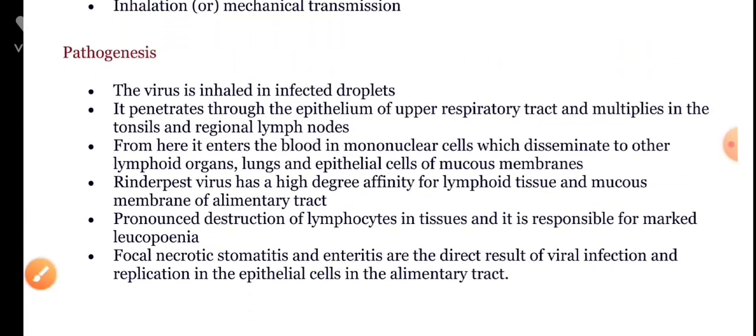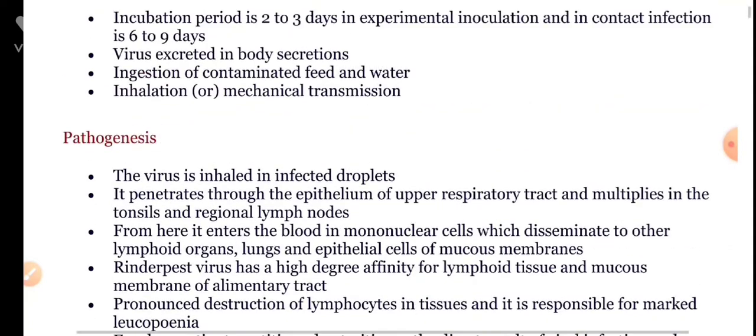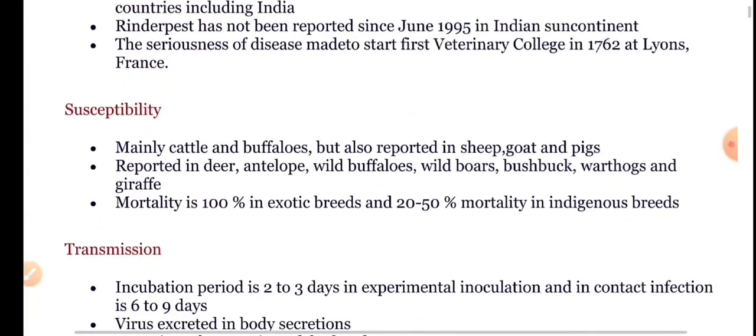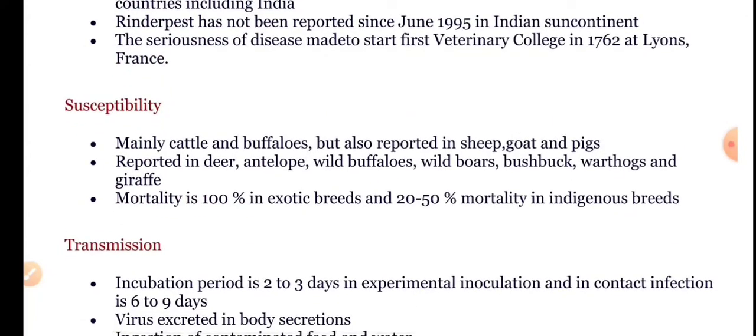The affected animal will undergo severe immune compromise, and that will lead to secondary bacterial infection or any latent parasitic infection. That may be the cause of death of the animal. This is transmitted by the ingestion of contaminated feed and water or by virus in droplets. Susceptibility is mainly in cattle and buffaloes, and it may also be reported in sheep, goats, and pigs.